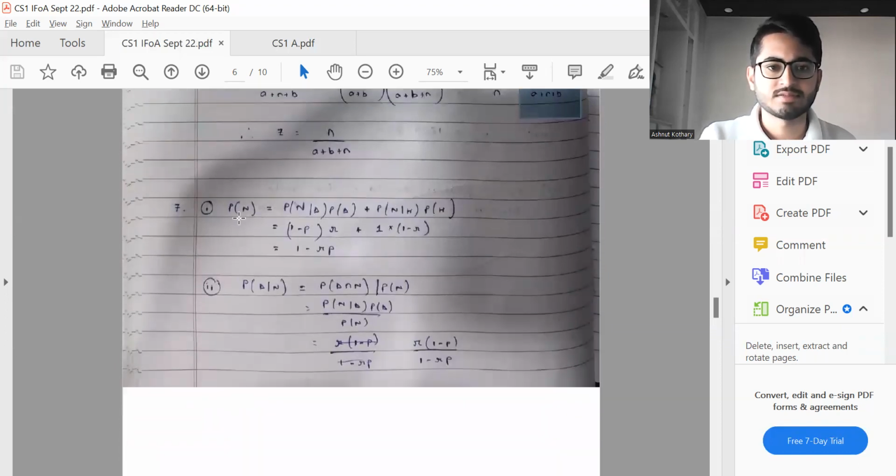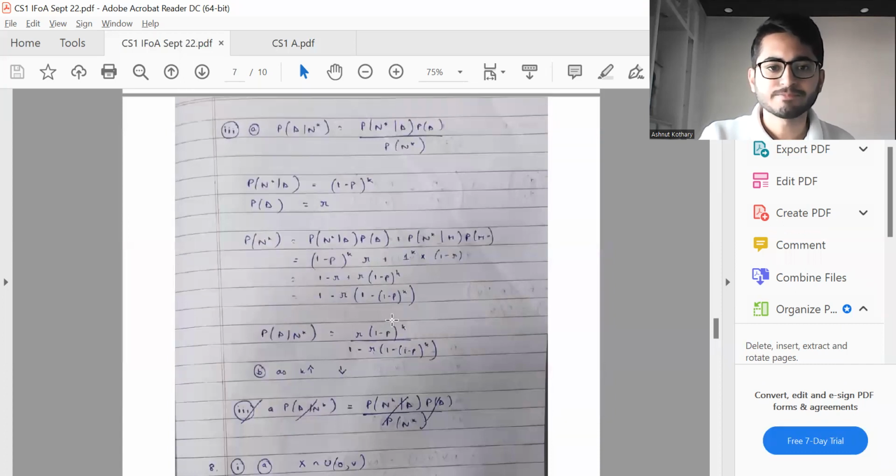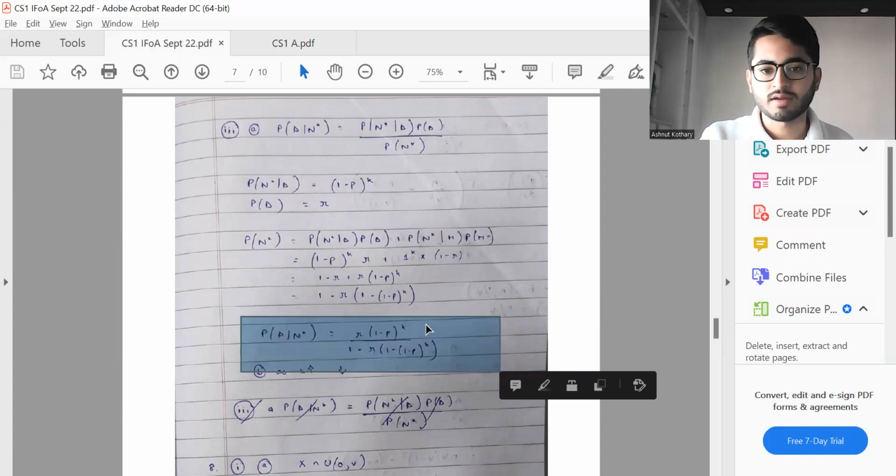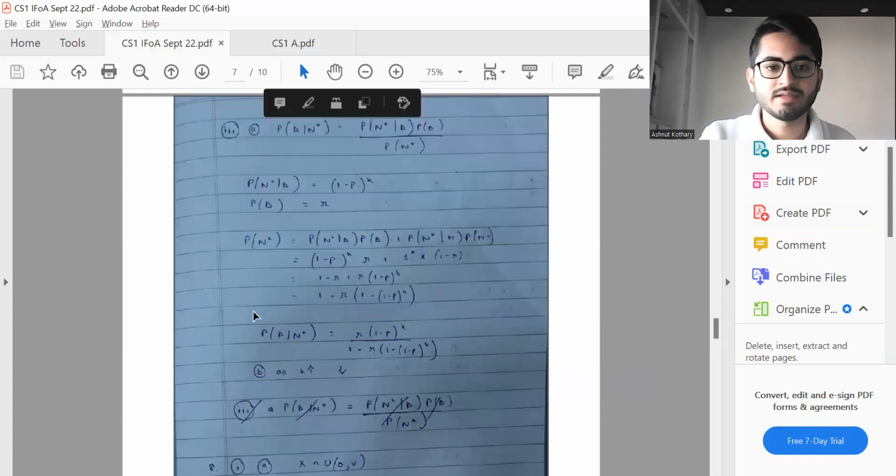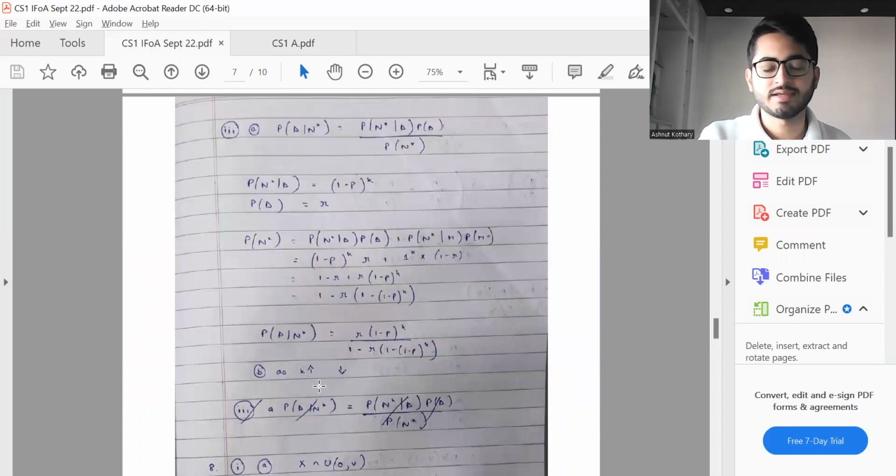So question number 7, this is part 1. It's coming out to be 1 minus RP. Part 2, it's coming out to be R into (1 minus P) by (1 minus RP). Part 3, what I'm getting over here is r into (1 minus p) to the power k by 1 minus r into (1 minus of 1 minus p) whole to the power k. And then finally, for part 3b, as k increases, this particular required probability decreases. Again, if it's not clear, you can just take a particular set of values of p, r, and k, and you can just compare the probabilities.